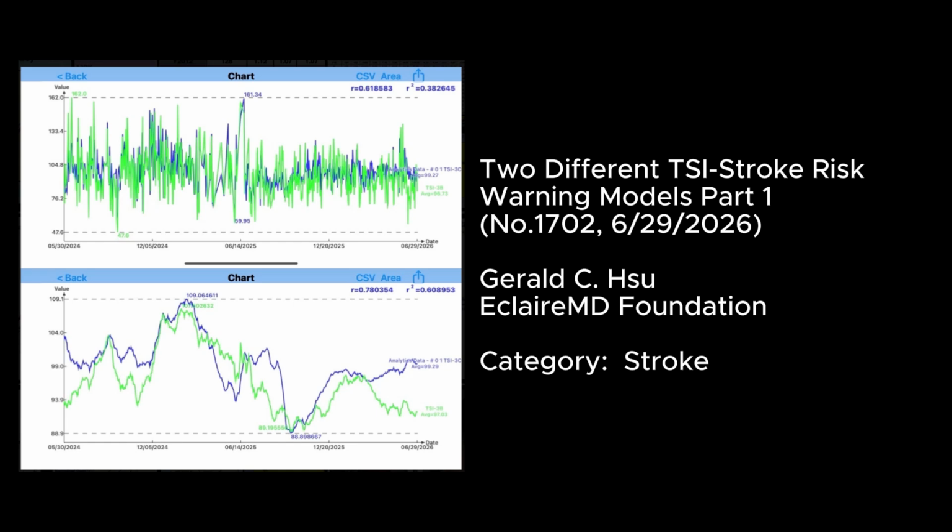To different TSI stroke risk warning models, Part 1. No. 1702, June 29, 2026, Gerald C.